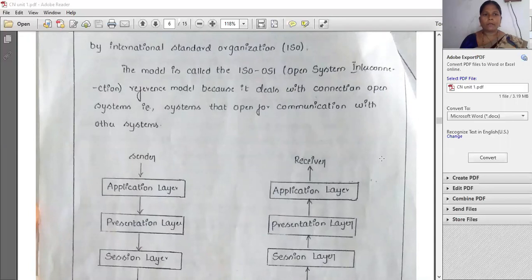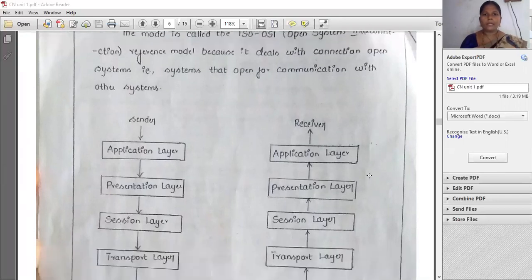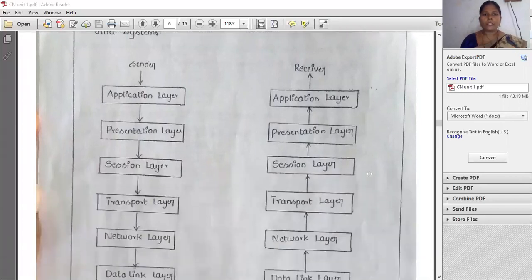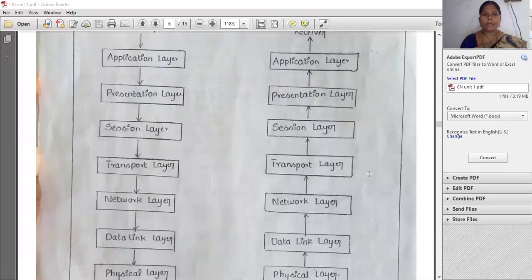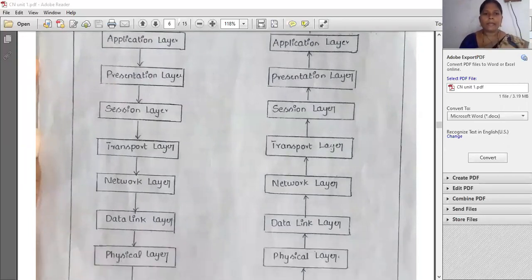So this is one kind of reference model because it deals with the connections of open systems, that is systems that are open for communication with other systems. So in this diagram, in OSI, open system interconnection, there are a total of 7 layers. From the sender side 7 layers are there, from the receiver side 7 layers are there.